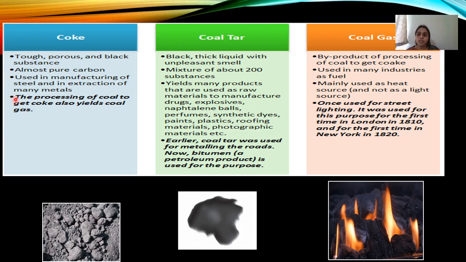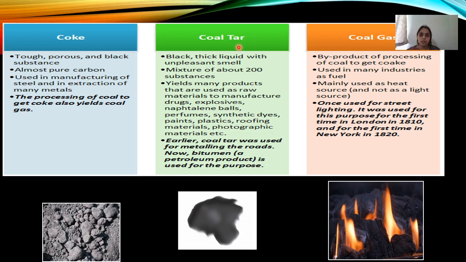Coming to uses of these. Coke is a very tough, porous, black substance. It's almost pure carbon. It's used in the manufacture of steel and in the extraction of many metals. The processing of coal to get coke also yields coal gas.